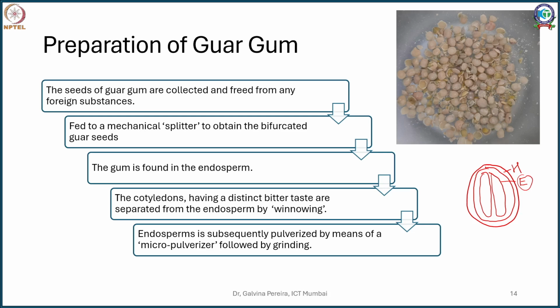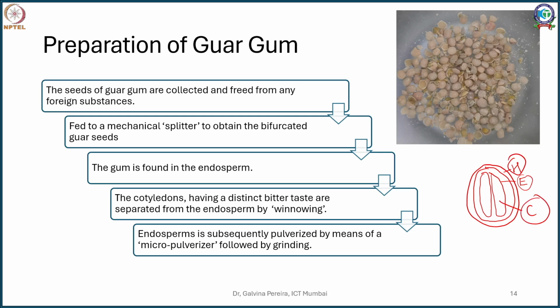Now these cotyledons are comparatively softer as compared to the endosperm. So during the sifting stage, you can easily separate the cotyledons by winnowing once they are separated from the endosperm. So now you are left with heavy endosperms. The hull is gone, the cotyledons are gone, and this endosperm is pulverized.